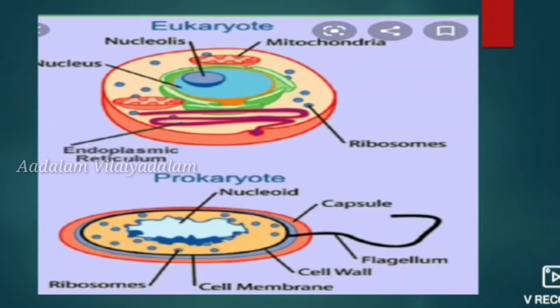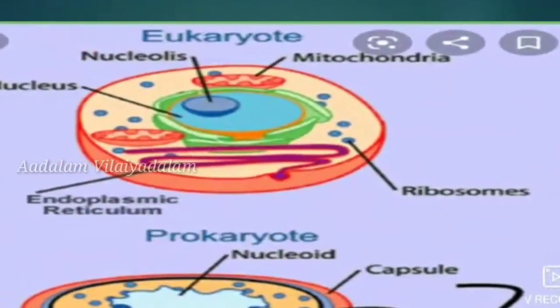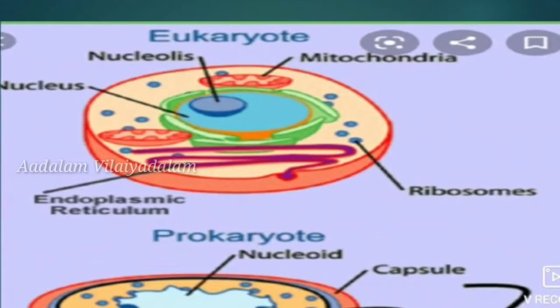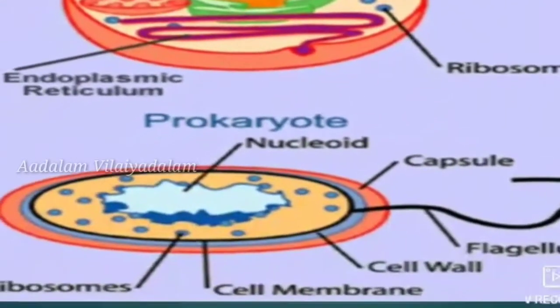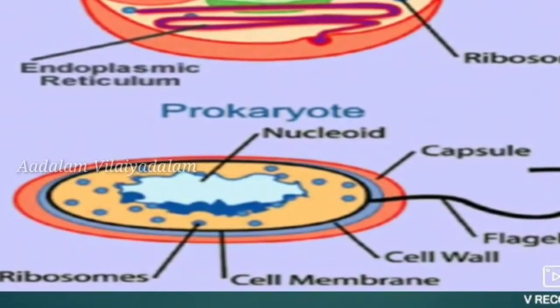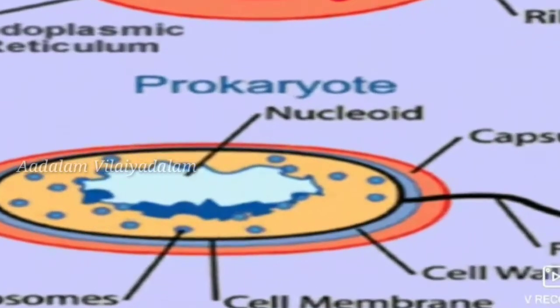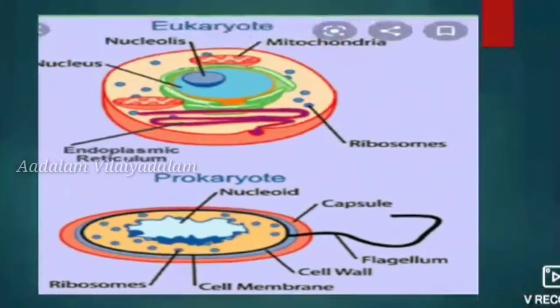And look at the picture. So the first one is eukaryotes and the second one is prokaryotes. In eukaryotes, the center, the light blue color, is known as the nucleus. So the well defined nucleus is present in the eukaryotes and it is covered by the nuclear membrane, and in the center it has nucleoli. But in prokaryotes, there is no true nucleus present. So look at the picture, there is no true nucleus in the prokaryotes. So this is the main difference between the prokaryotes and the eukaryotes.